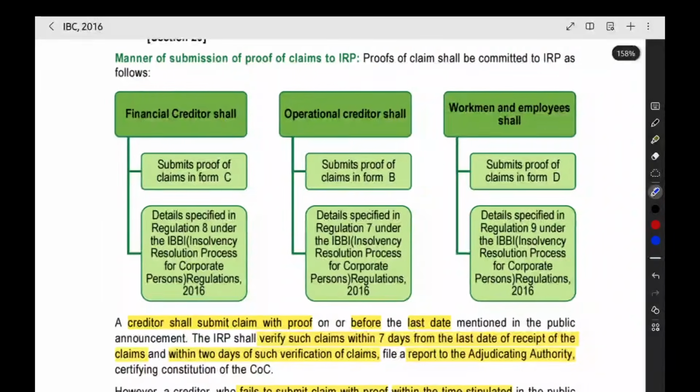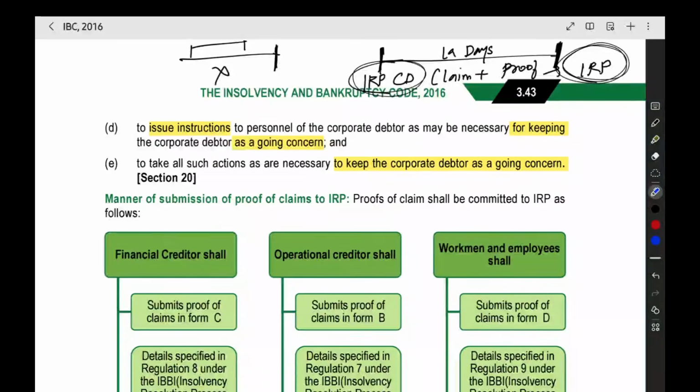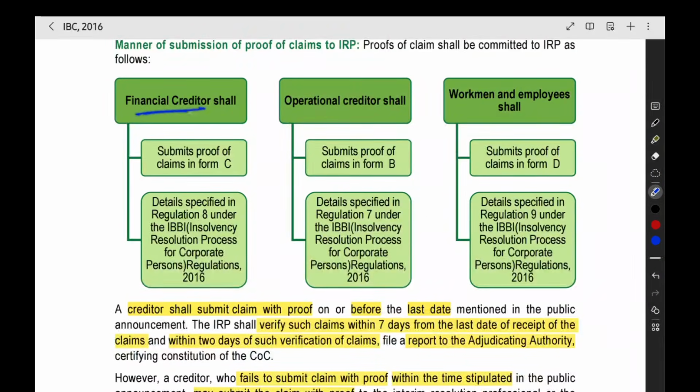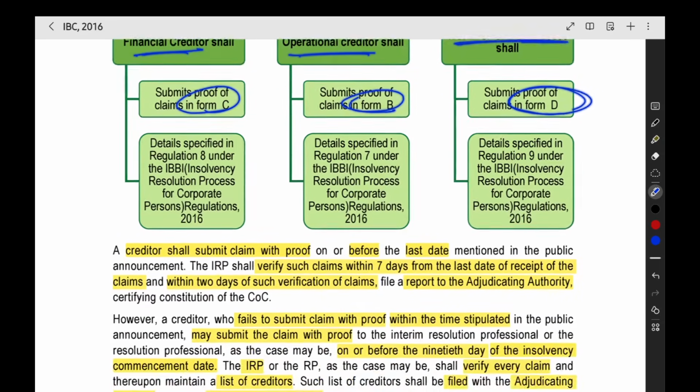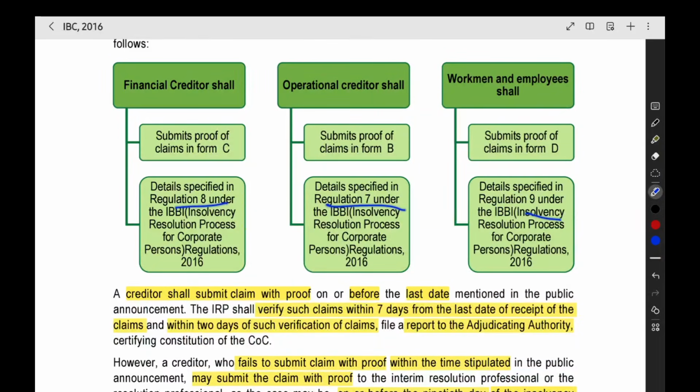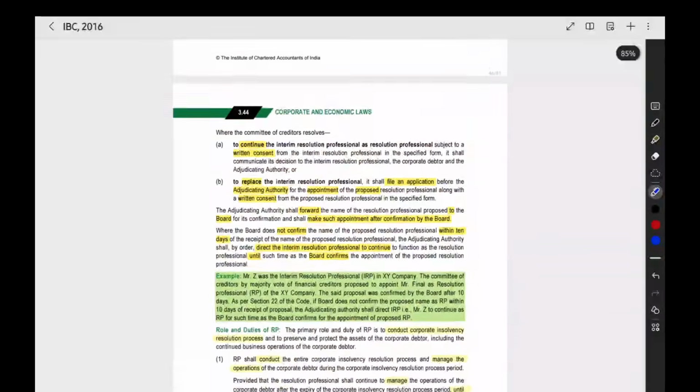Here, the financial creditor or whatever creditor has to submit the claim along with the proof to the IRP. The financial creditor will submit in Form C. The operational creditor will submit in Form B. Workmen and employees will submit in Form D. The details are given in the respective regulation. They have given that chart.